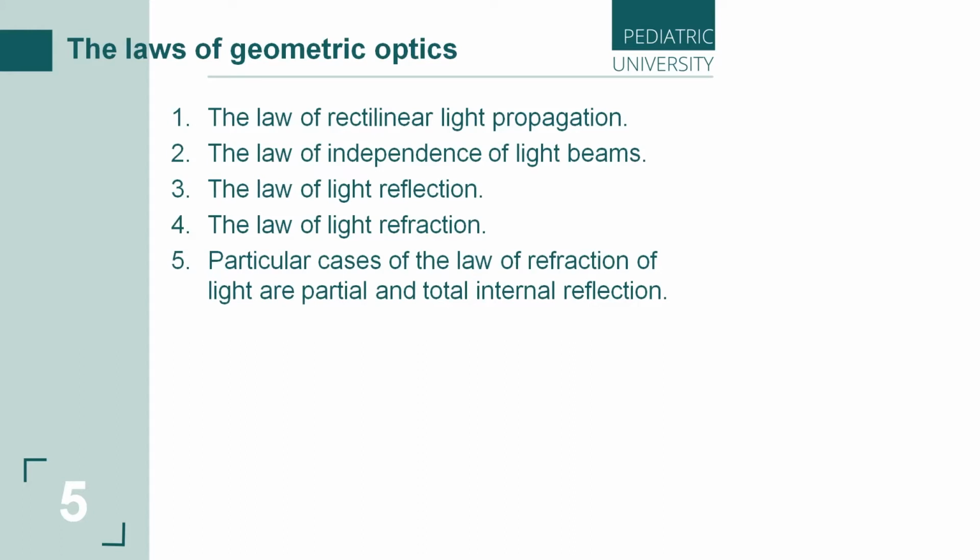The second law is the law of independence of light beams. Next is the law of light reflection. And don't forget about the law of light refraction. And the last, very interesting particular cases of the law of refraction of light are partial and total internal reflection.